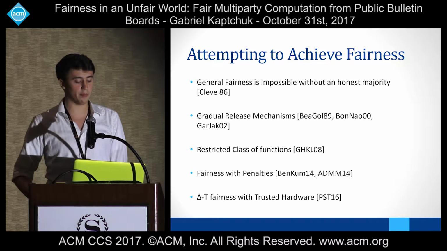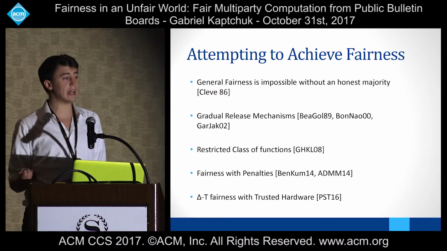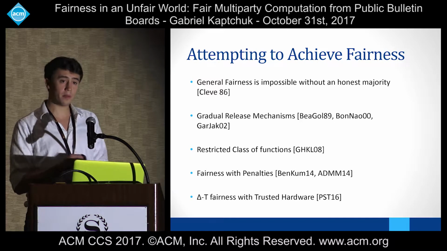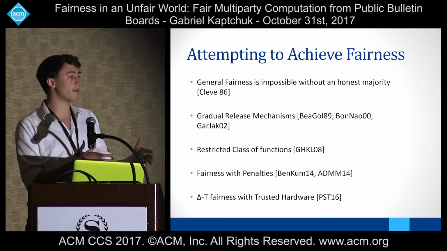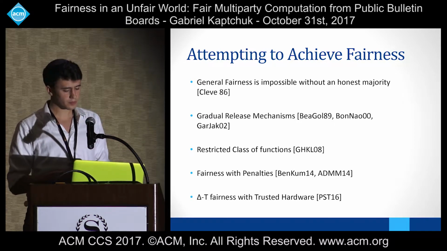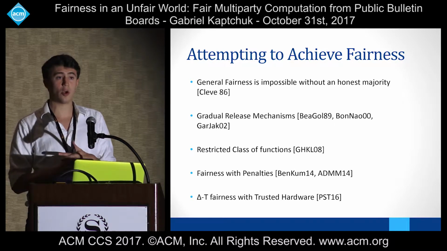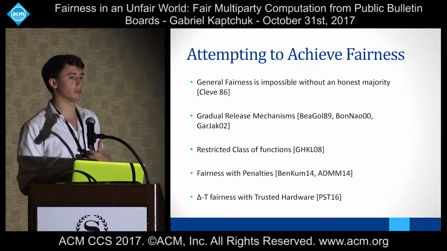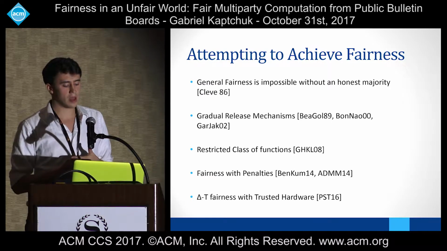One such example is a gradual release mechanism where the various players, instead of simply sending each other the entire output in the last step, would exchange the output bit by bit. If at any point an adversary did abort, only some of the final output would be known by the adversarial party and not by the honest party. Later, in 2008, it was shown that for restricted classes of functions, we actually can get true fairness, but there's still a large number of desired functions that we couldn't implement with real fairness.